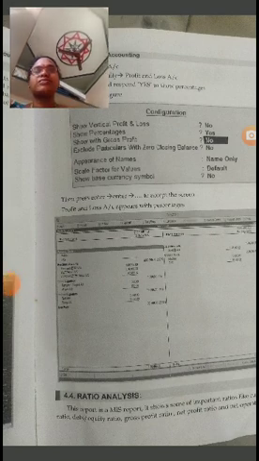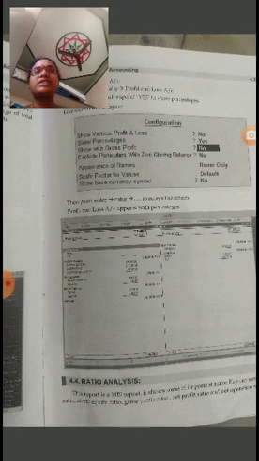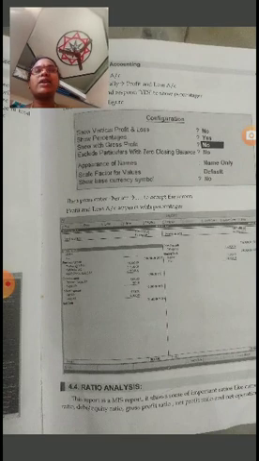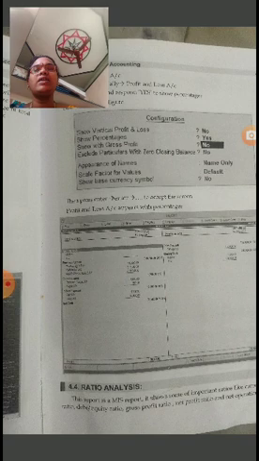So these are the creation of common size statements in Tally: the balance sheet and profit and loss account of a company.